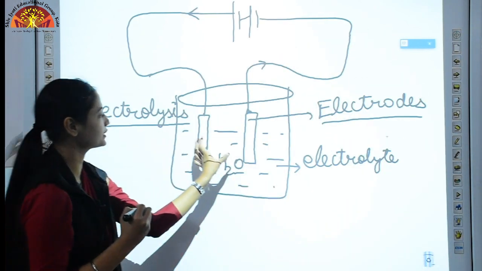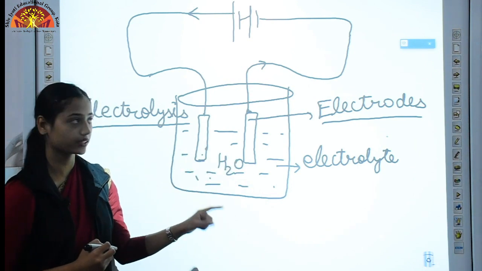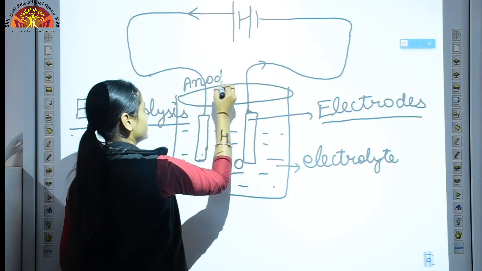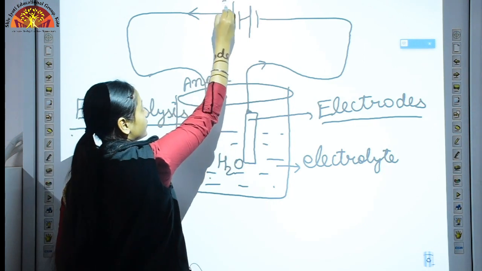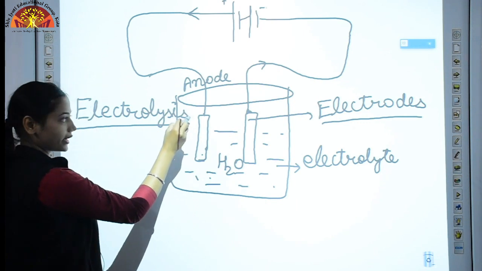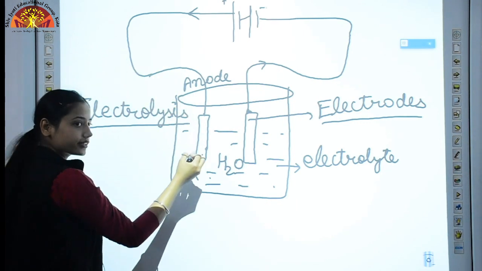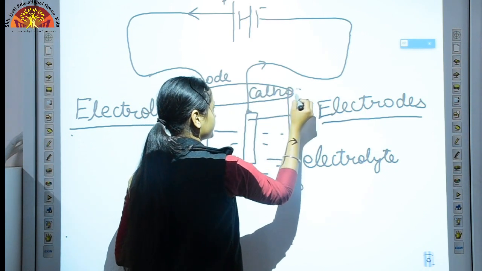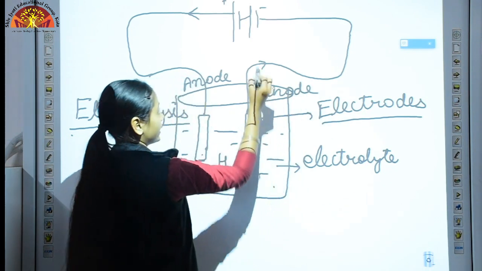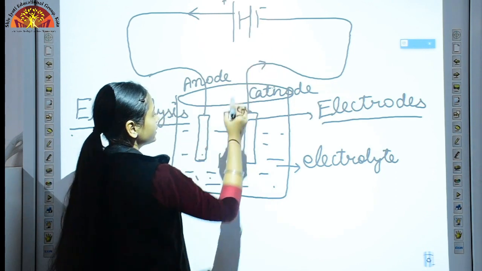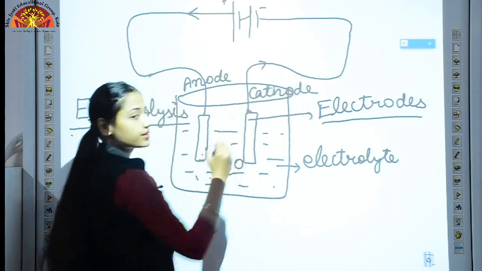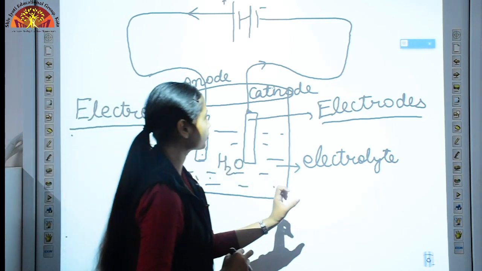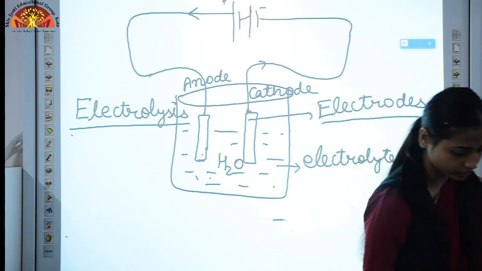So can you tell me, out of these two rods, which one is anode and which one is cathode? This rod is anode because it is connected to the positive terminal of our battery and through which current enters the solution, and this rod is cathode, which is connected to the negative terminal of a battery and through which current leaves our solution. So understood these few terms: electrolysis, electrodes, electrolyte, and anode and cathode.